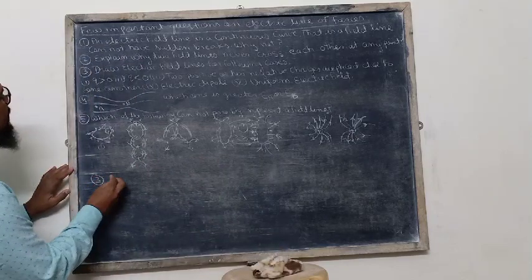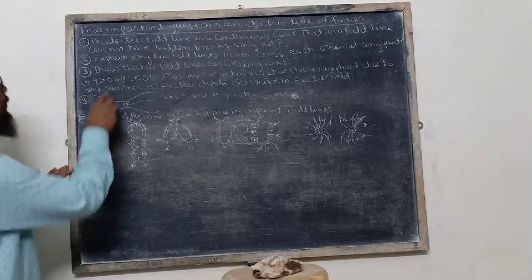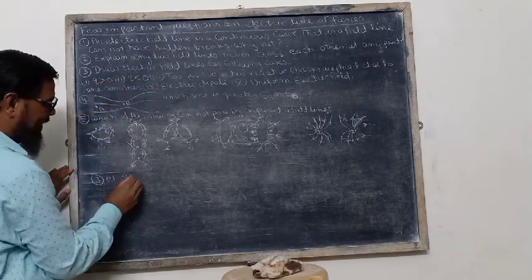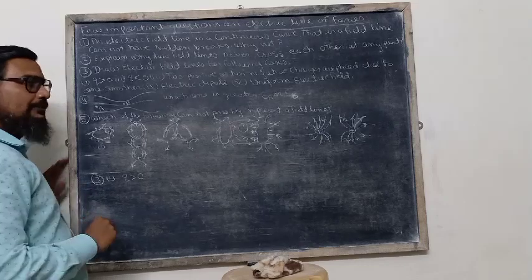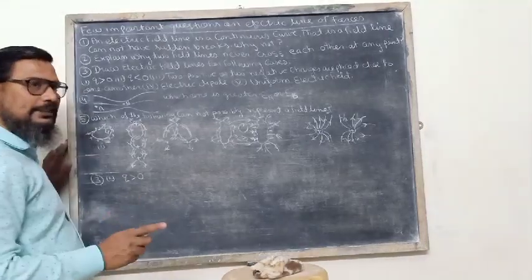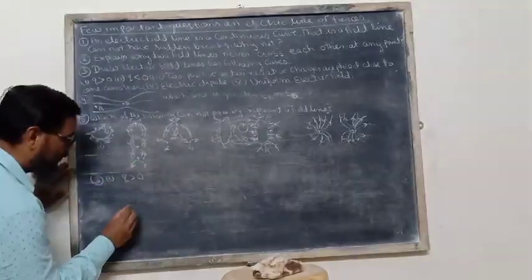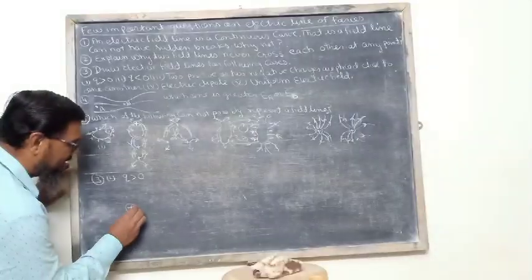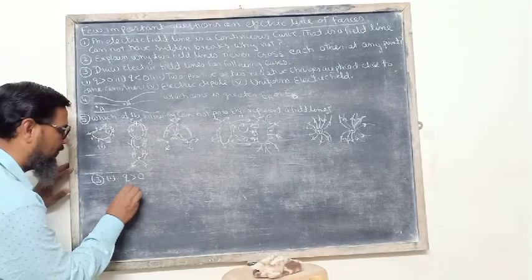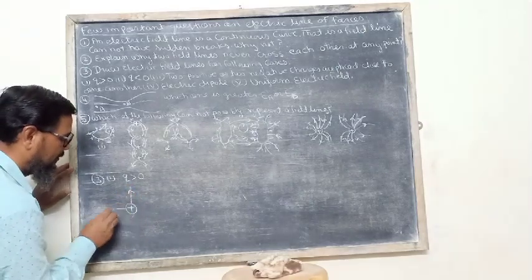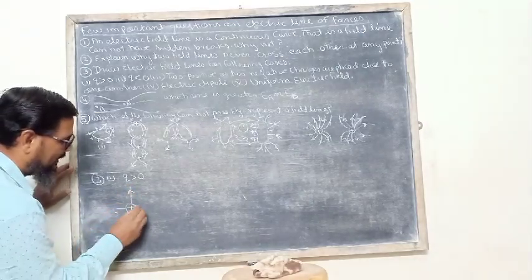The first is q greater than 0. If charge is greater than 0, that means the charge must be positive. And for a positive charged body, we can draw the electric lines of force in the outward direction.